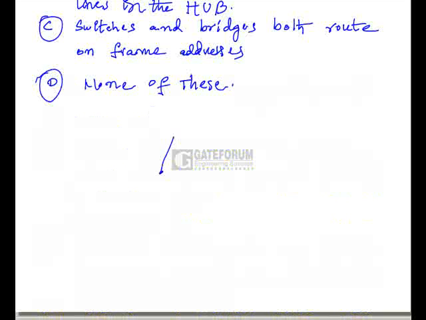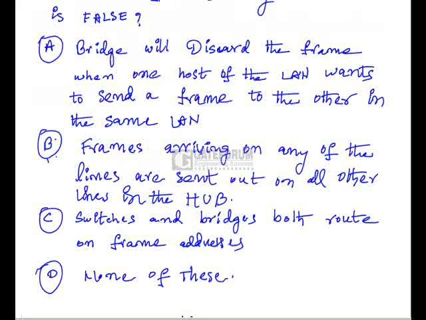Normally the hub architecture looks like this, with all hosts connected to it. For example, if a frame comes from this host, it will go to all the outgoing lines except the line it came from. So option B is also a true statement. Option C: switches and bridges both route on frame addresses. It is correct, because switches and bridges forward using frame addresses only. So option C is also true. Here no statement is false, so option D, none of these, is the right option.